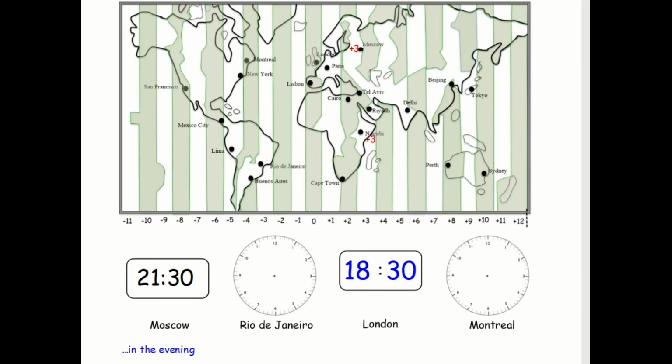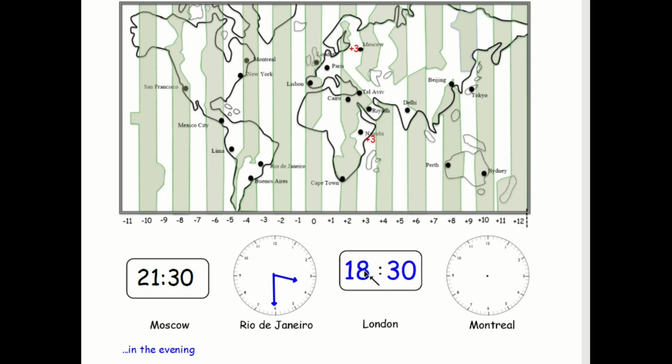So let's do that on our clock. 3:30, so it's going to be halfway between the 3 and the 4. And half means the minute hand goes towards the 6. Montreal is 4 hours behind, because Montreal's there, 4 hours behind the London time.